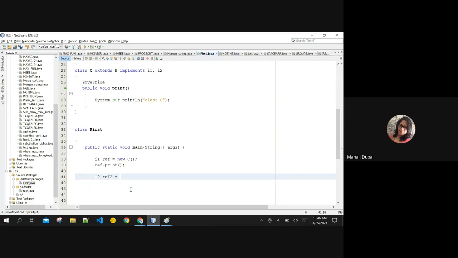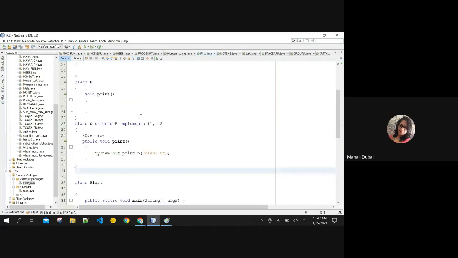I can create one more reference. The point is, the method is in class C only, meaning you are creating the object of class C only. You are pointing to the memory block of class C only. So it doesn't matter with which reference you are accessing the print method. Both are implemented over here, so both of them are going to print the same output.